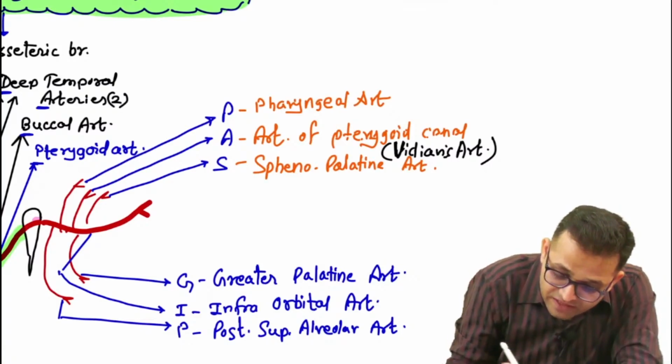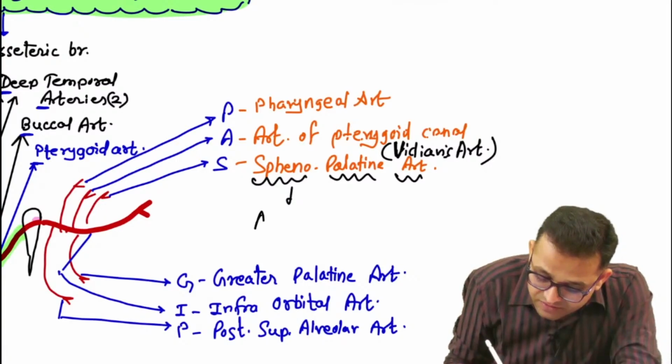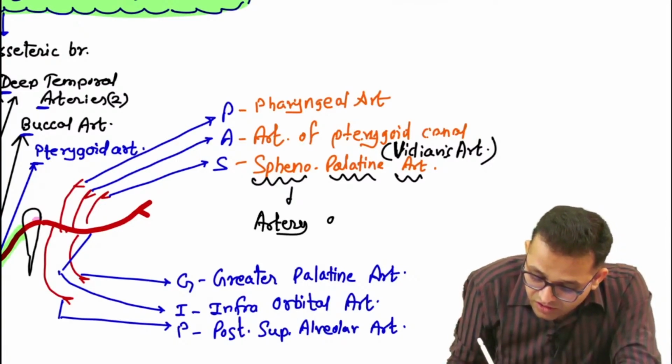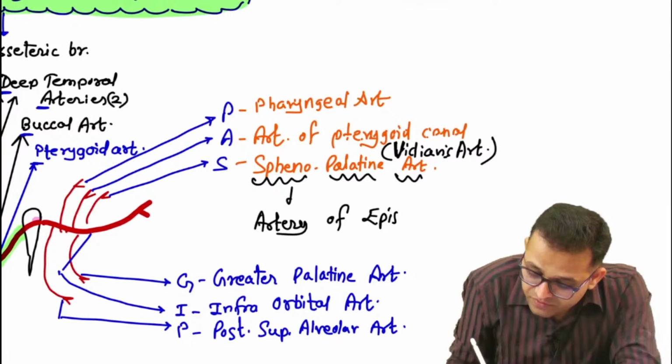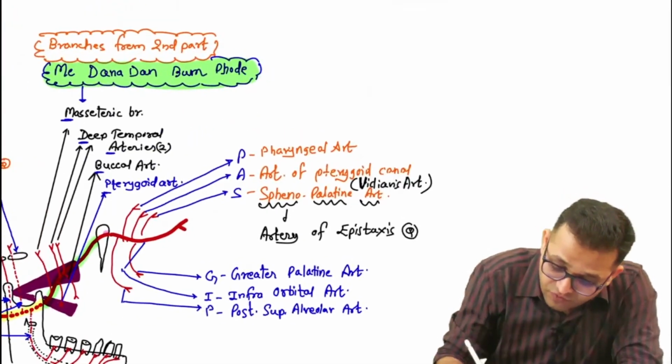This sphenopalatine artery is also known as the artery of epistaxis. Very important MCQ. So these are the branches from the third part.